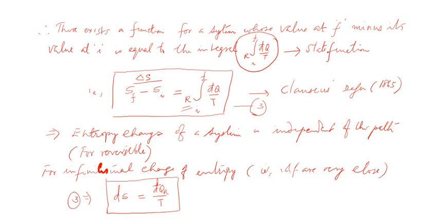Remember, I am not using entropy, but entropy change, or change in entropy. So dS, the infinitesimal change in entropy during a reversible process, is given by d bar q upon T, where what is d bar q? d bar q is the heat transfer. Maybe it's a heat input or it is the heat lost that happens at a temperature T.